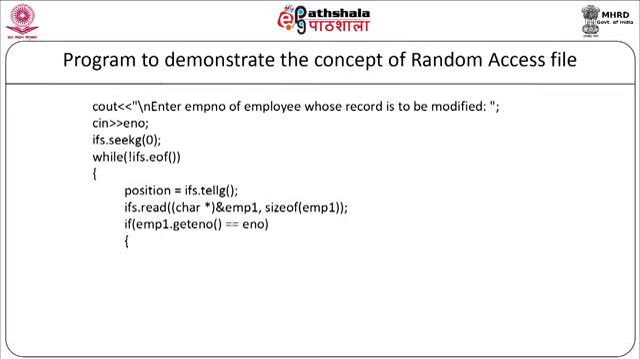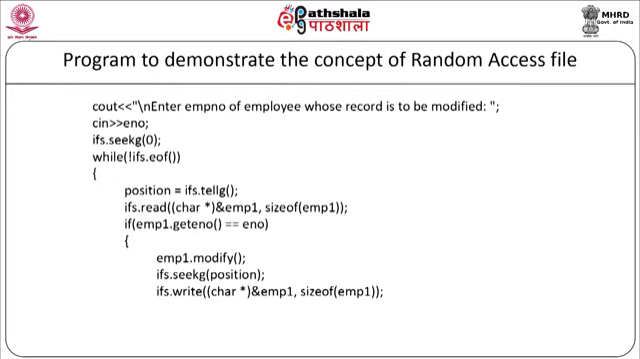So if employee1.getnumber is equal to e number, then inside this we will call the function emp.modify which will ask the new details from the user for that particular employee number. ifs.seekg position will go to the position from where we got that particular record. ifs.write (char*)&employee1 sizeof employee1. So the old record will be overwritten with the new value from the starting position. Flag will be equal to true and we will come out of the loop using break, and our if condition will end and our while condition will end.